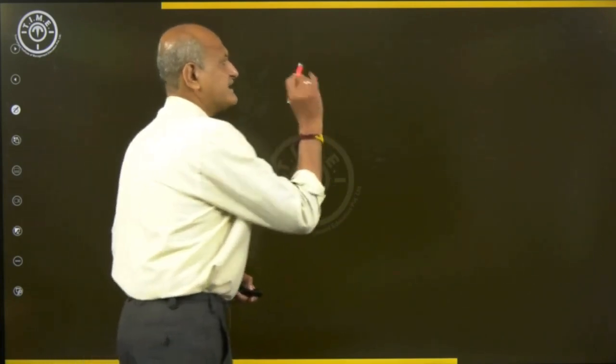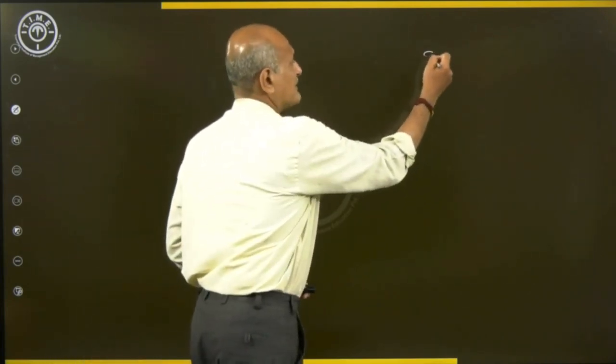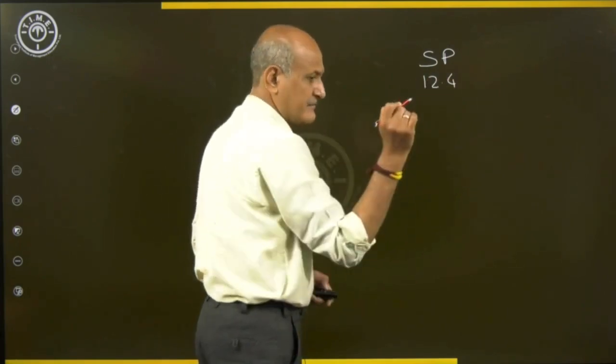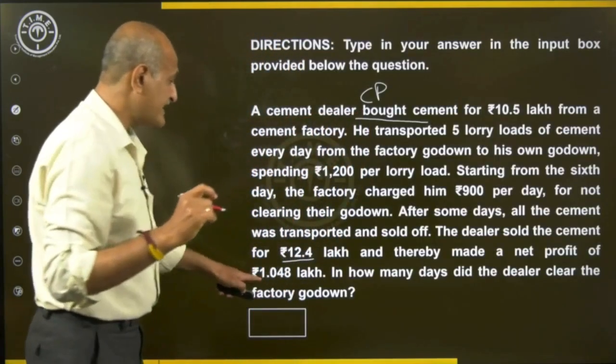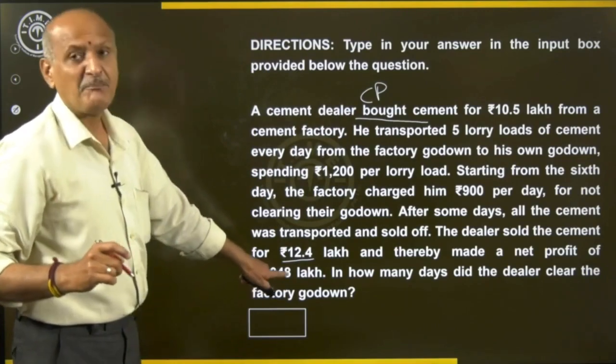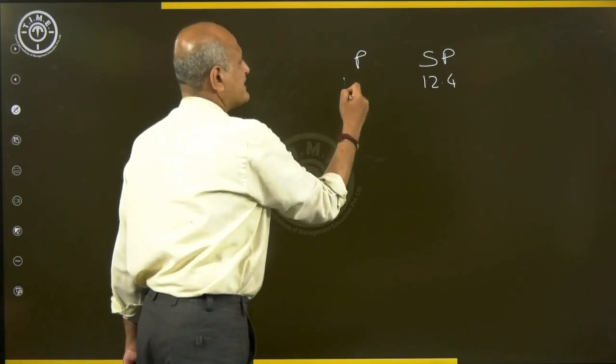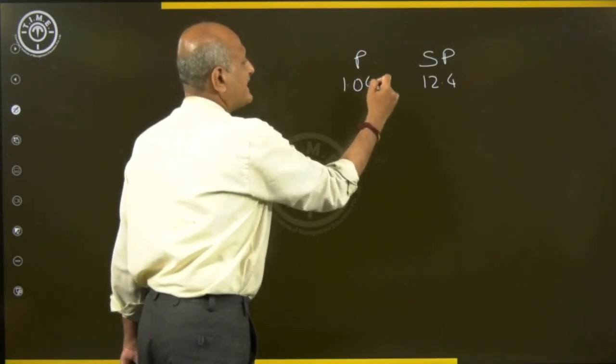Let's have a careful understanding of this one. Selling price is equal to how much? It is equal to 12.4 lakhs. Further it said he is making a net profit of 1.048 lakhs. So here the profit is equal to 1.048 lakhs.